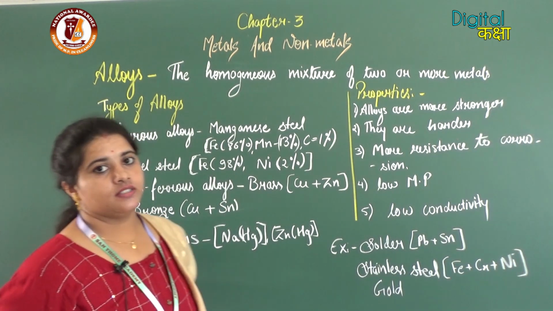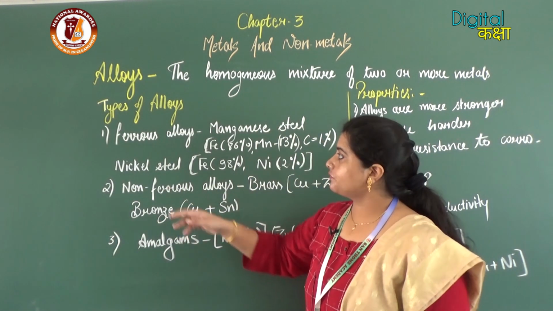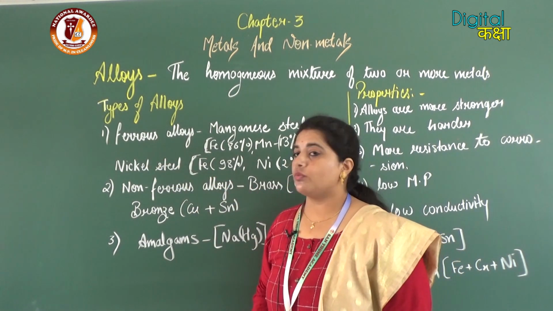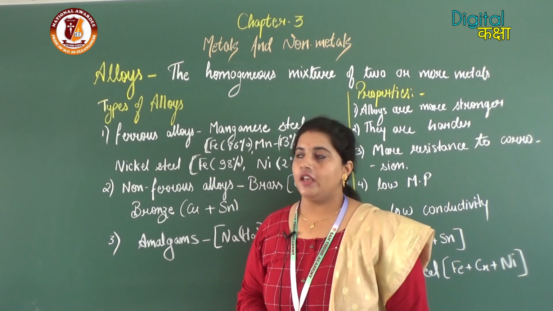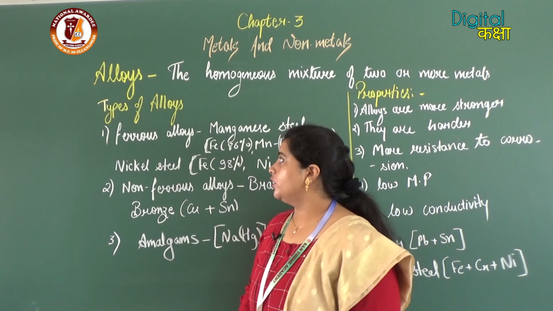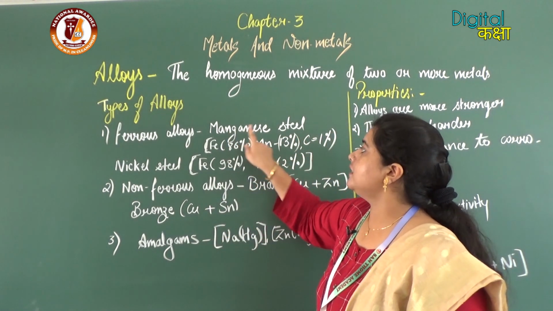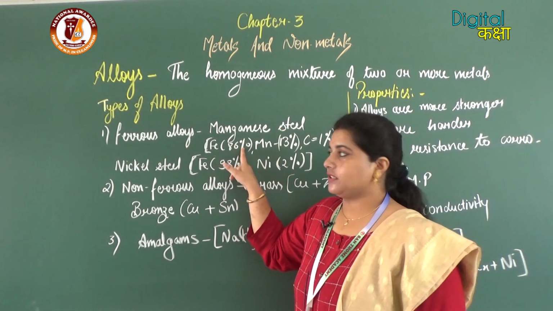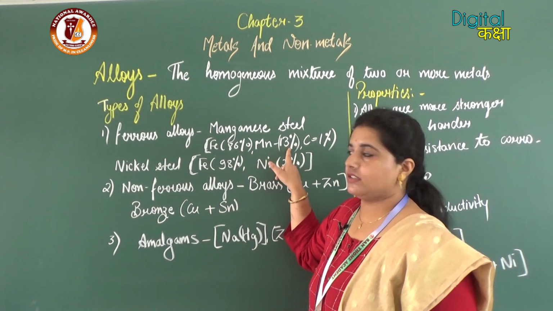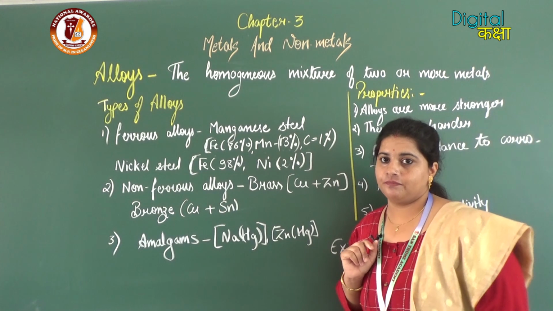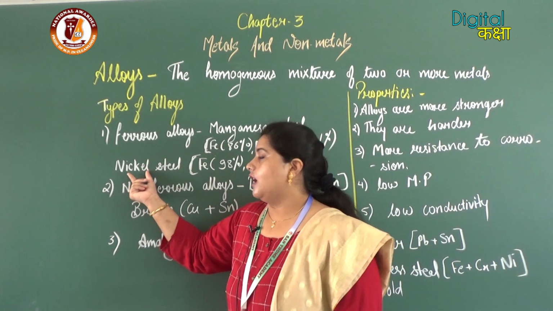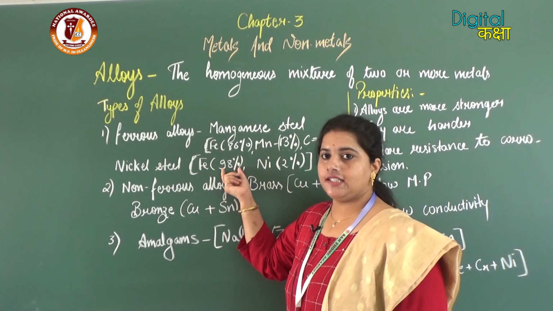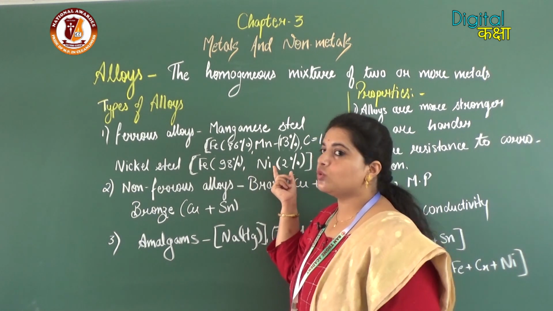Now, types of alloys. How many types of alloys are there? First is ferrous alloys. Ferrous alloys are those alloys which contain iron in them. Ferrous here represents iron. So the example is manganese steel. This steel contains iron as 86%, manganese as 13% and carbon as 1%. Then the next example is nickel steel. In nickel steel, iron is 98% and nickel is 2%.